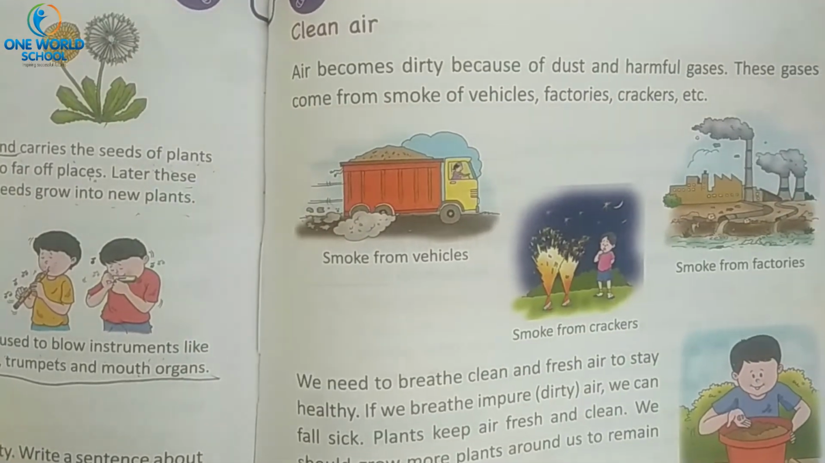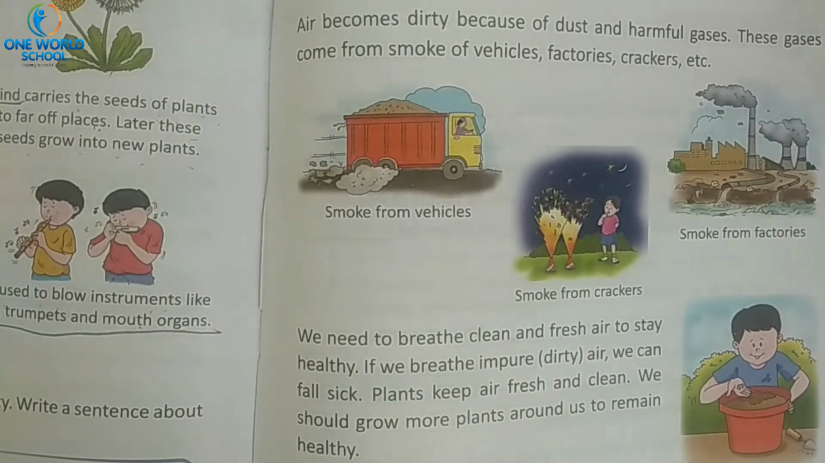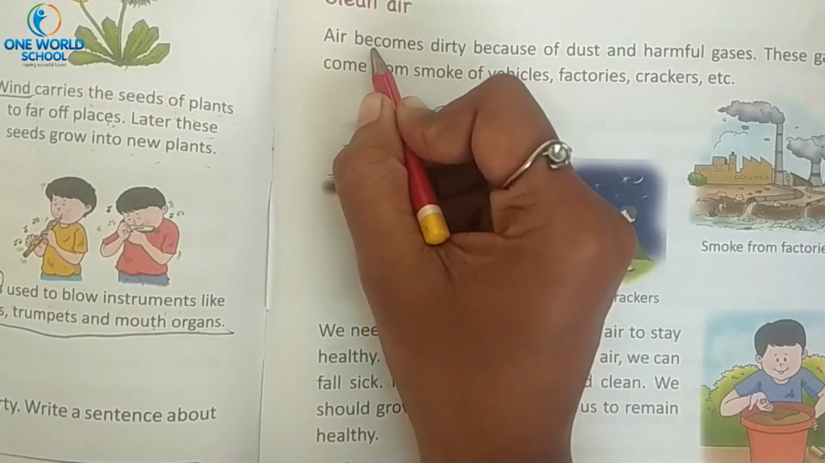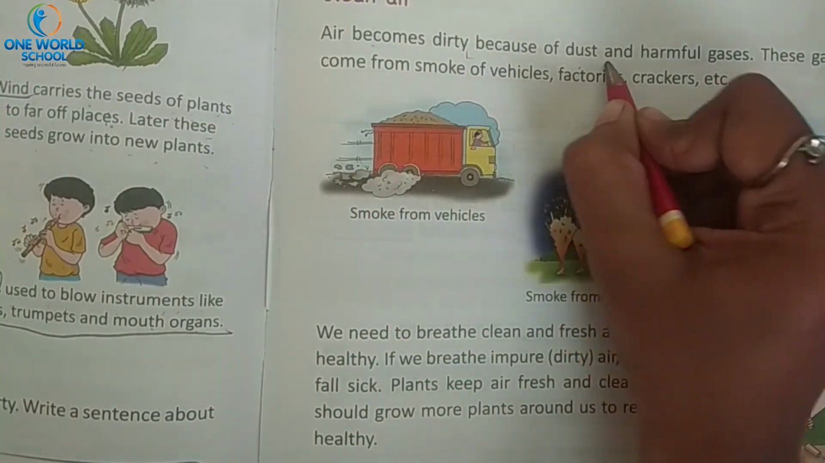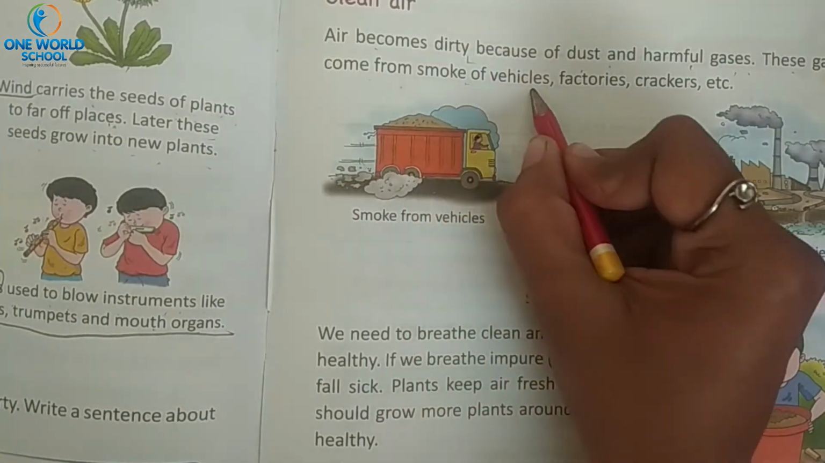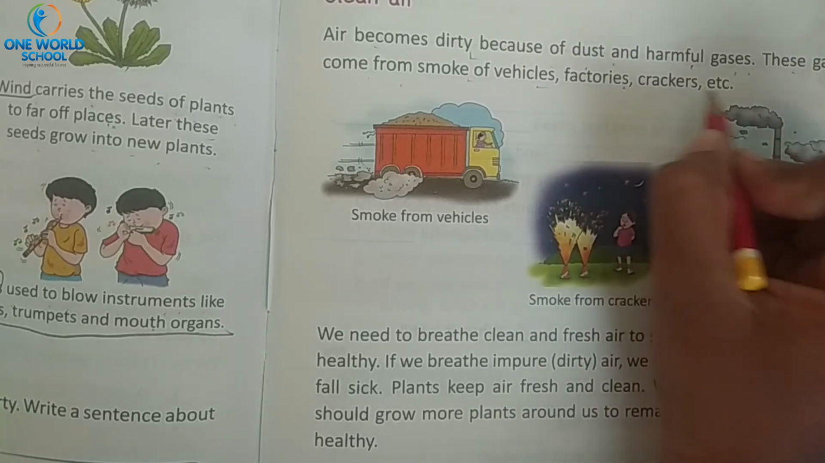Next is clean air. We use air to breathe. Yes or no? Yes. If living things want to remain alive, what are the main things? Air, food and water. But nowadays, air is becoming too dirty. Why is the air becoming dirty? Because of dust and harmful gases. These gases come from the smoke of vehicles, factories, crackers, etc.